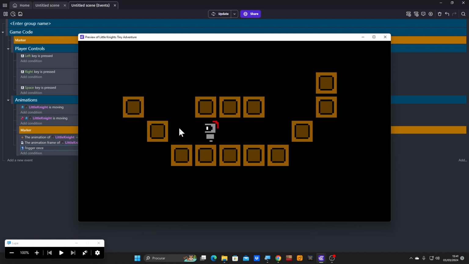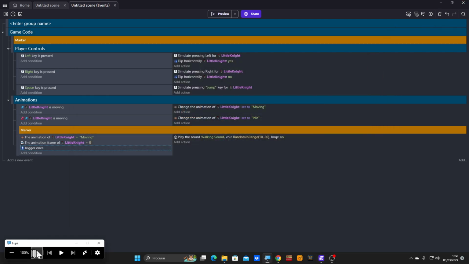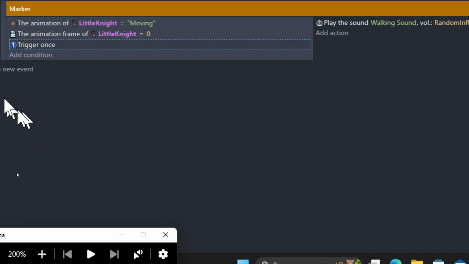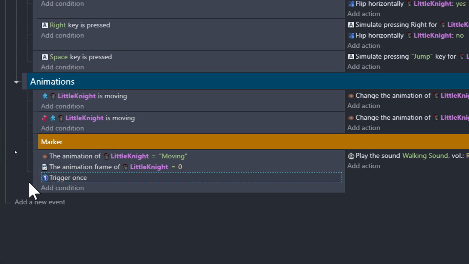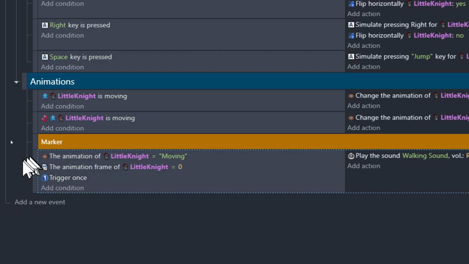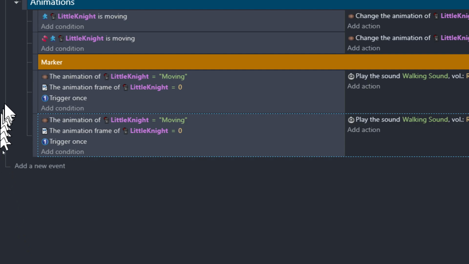Tuk, tuk, tuk, tuk, tuk, right? That doesn't sound very good. It's just like tuk, tuk, tuk, what the heck? I mean, it sounds 8-bit as heck, but it needs more. So we're going to select this group, this event, and we're going to copy and paste it. We're going to duplicate it. So now, check this out. Oh my god, the loud bikes are back.